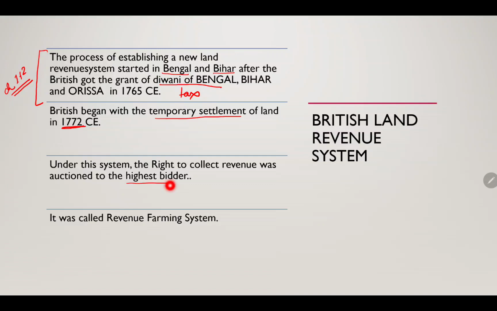After the British got power in India, they changed that. To collect revenue, we need a person to collect it, right?